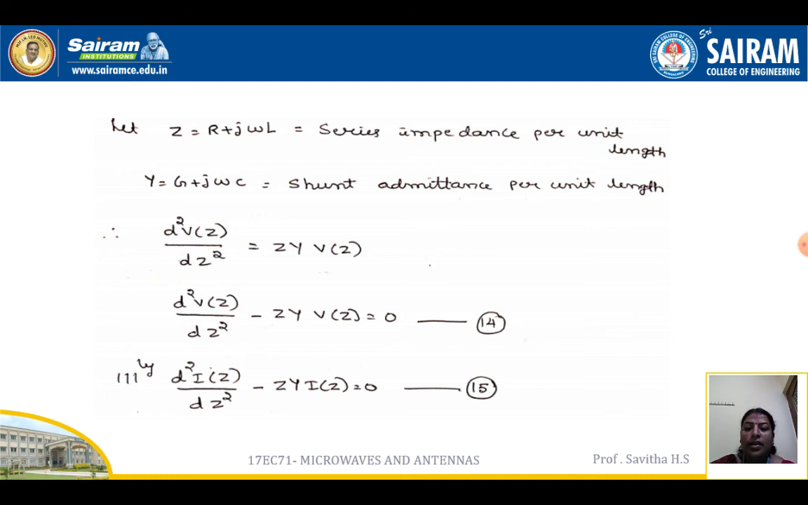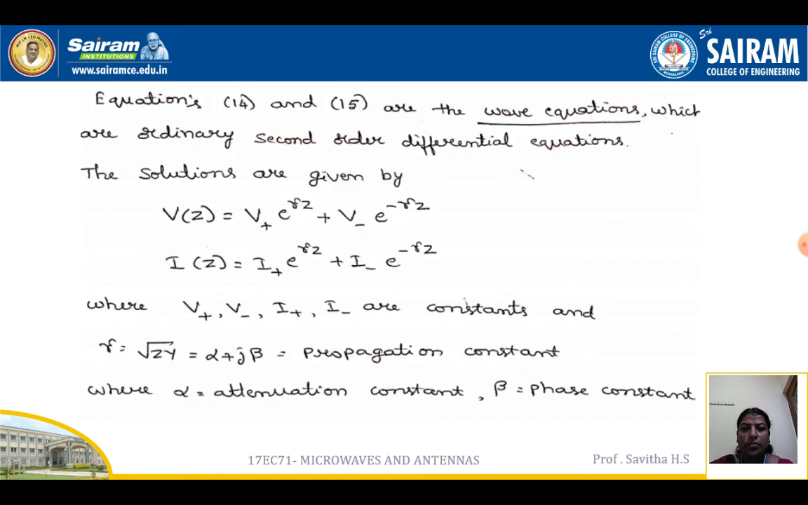So d square V of Z by dz square minus ZY into V of Z is equal to 0. Similarly, for the current, it is d square I of Z by dz square minus ZY I of Z is equal to 0. So these equations are called wave equations, which are ordinary second order differential equations.